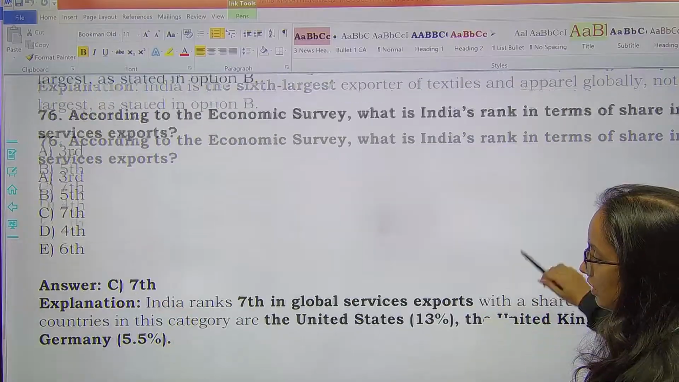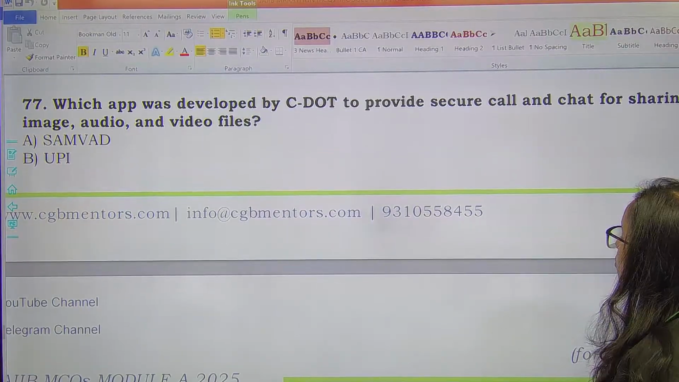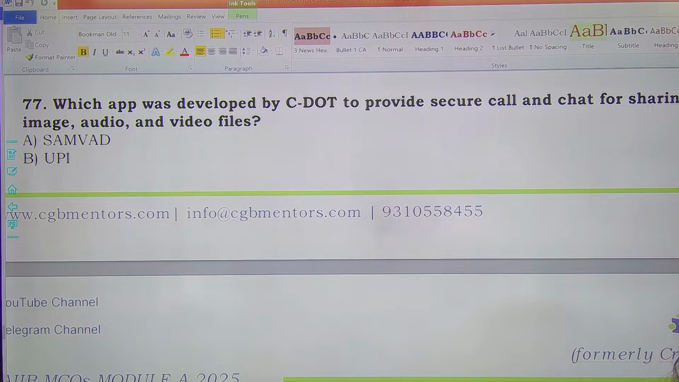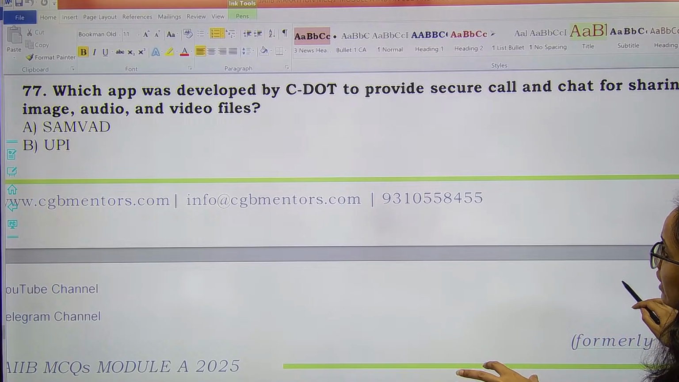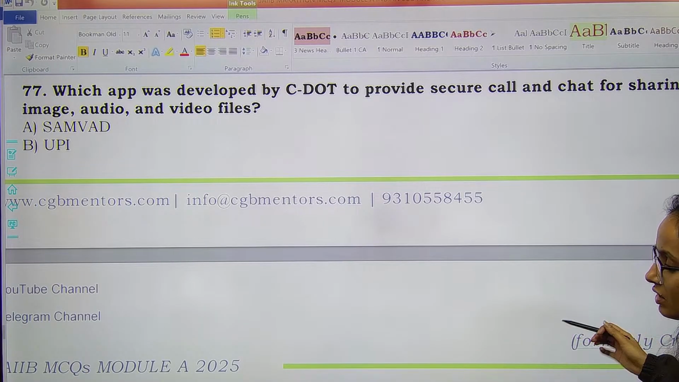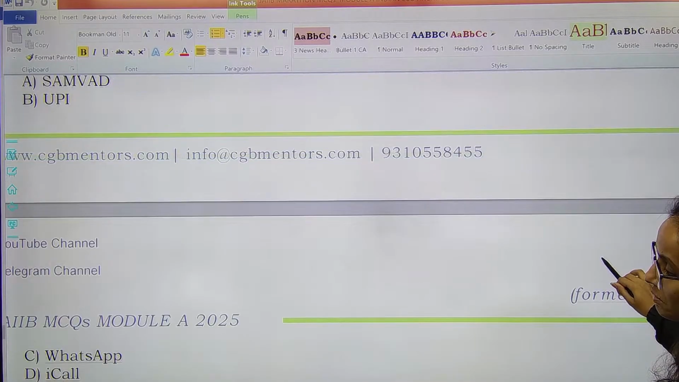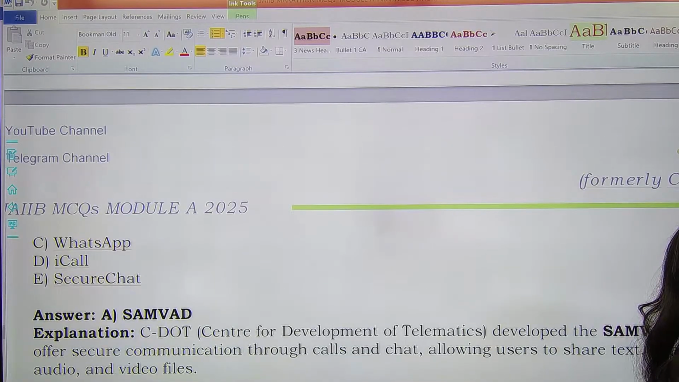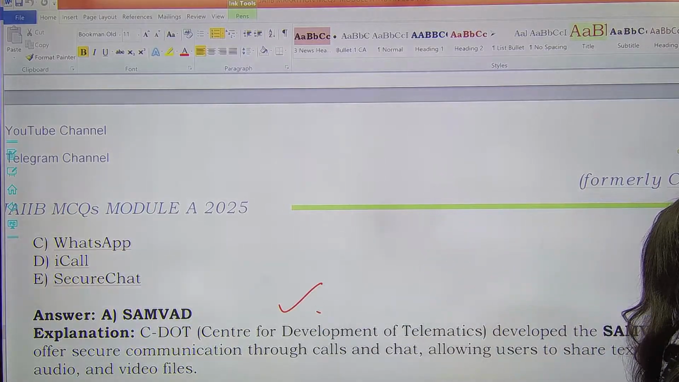Remember. Then next question. Which app was developed by C-DAC to provide secure call and chat for sharing text, image, audio and video files? एक ऐप अभी recently develop किया था C-DAC ने secure call and chat के लिए, if you want to share some video or text. So the correct answer, if you look at the options, will be Samvad only, right? The option A, Samvad. Samvad was developed by C-DAC for this purpose.